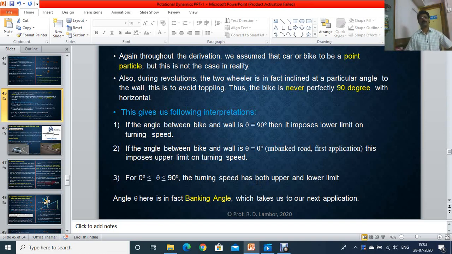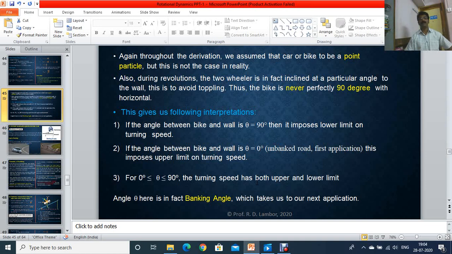So in the last lecture, we started to study the applications of UCM and completed the first two applications. In all, there are four applications of UCM that we have to study. In the first application, you studied a vehicle moving along a horizontal circular track, and at that time it has the safest speed, Vmax equal to under root mu s r g.